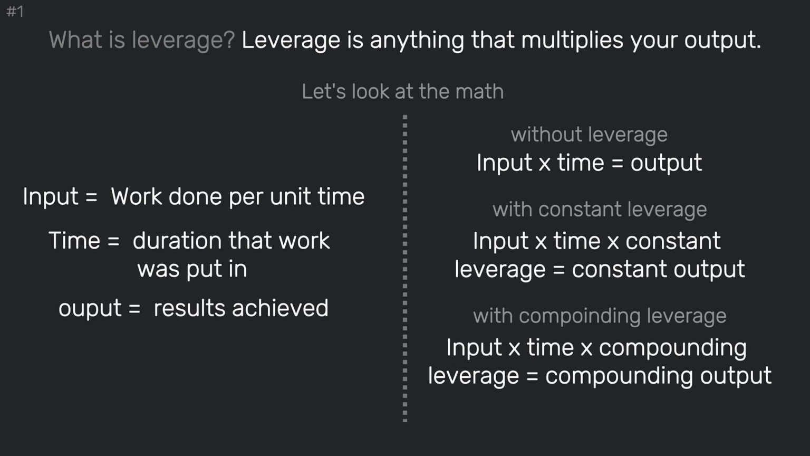Input equals work done per unit time. Time is the duration that you put in that work. Output is the results achieved. So your output without leverage is input times time. With constant leverage, the work you achieve is input times time times the constant leverage. With compounding leverage, the work achieved is compounding leverage times input times time.